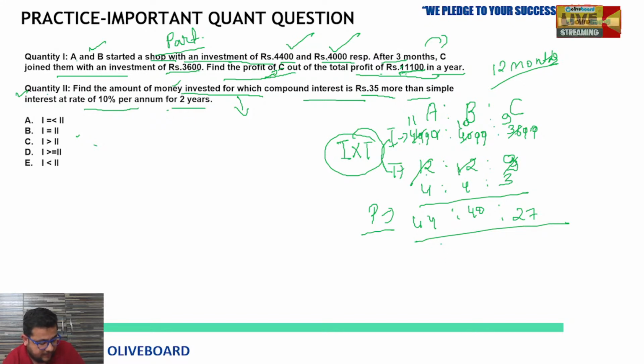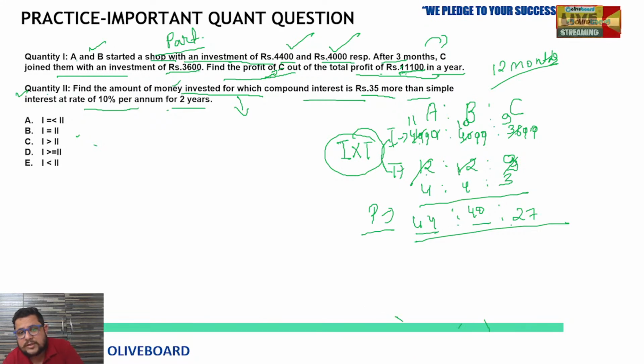Okay, very good. After a long time, I'm seeing you, Satya. And what about others? Satya is telling us C would be the answer. C means the first is greater than the second one. Look out. Okay, we will check that.